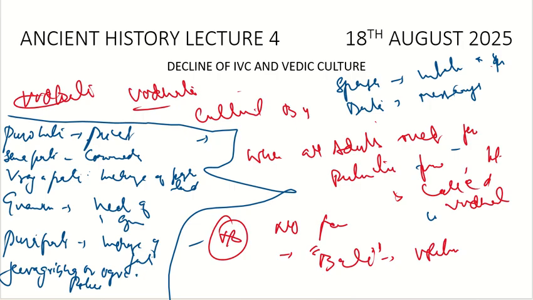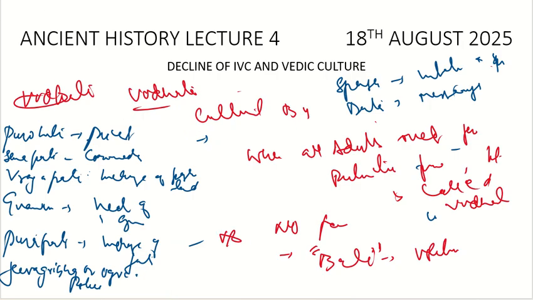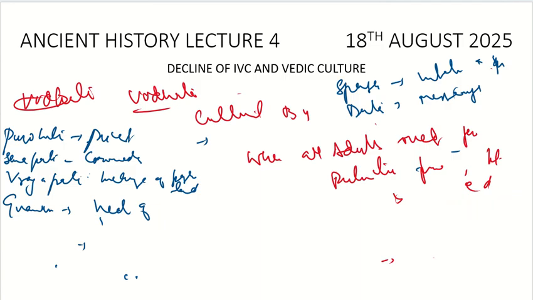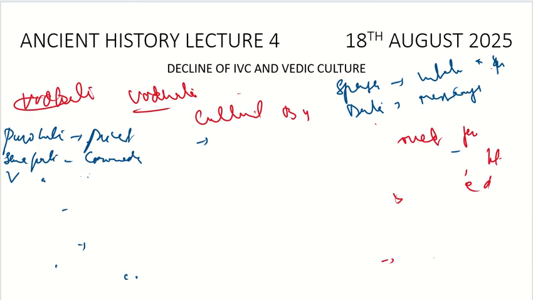Now, if we look at the hierarchy with respect to the administration, at the top we have the Jana, and the head of the Jana was the Rajan.